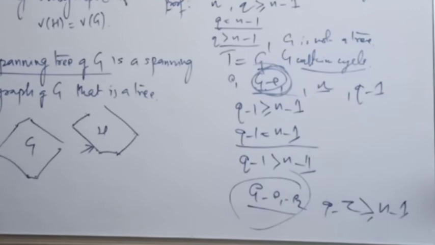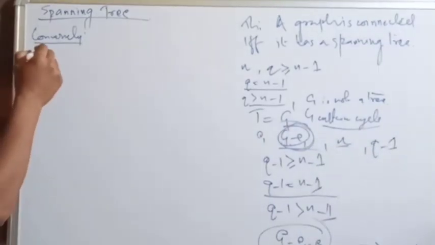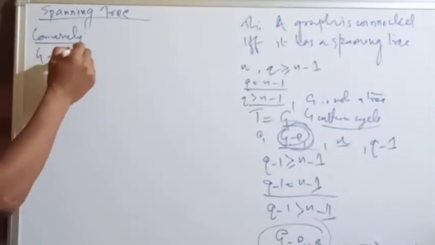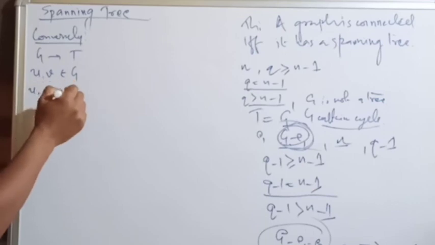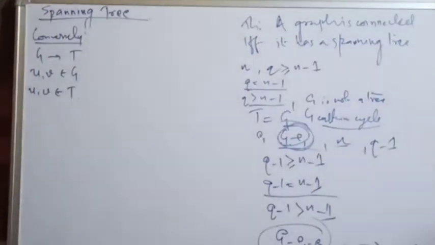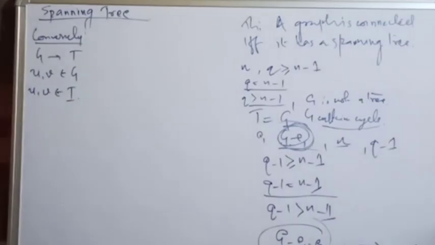Now the converse part. If G has a spanning tree T, then take any two vertices U and V of G. These two vertices also belong to T, because the vertex set is the same in the graph and its spanning tree. Is that clear? And since T is a spanning tree, it is always connected and acyclic.